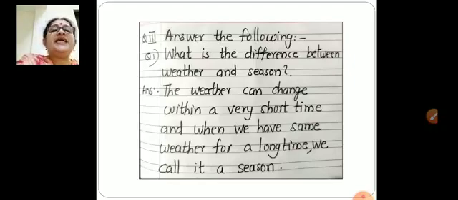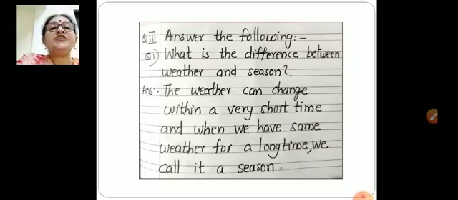Yes, the weather can change within a very short time. And when we have the same weather for a long time, we call it a season.